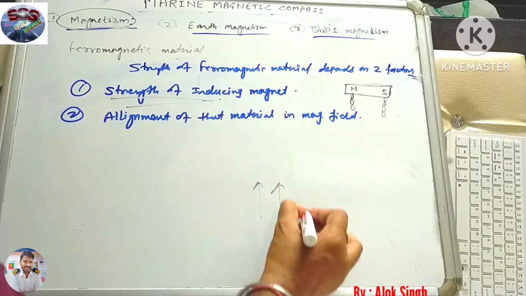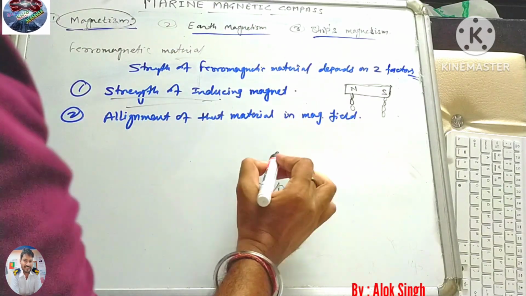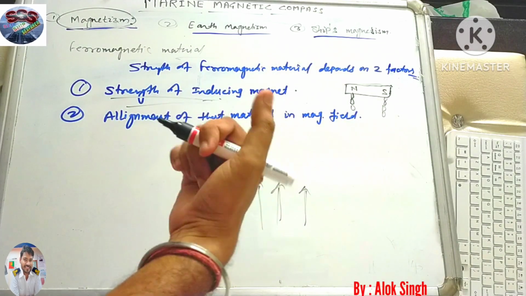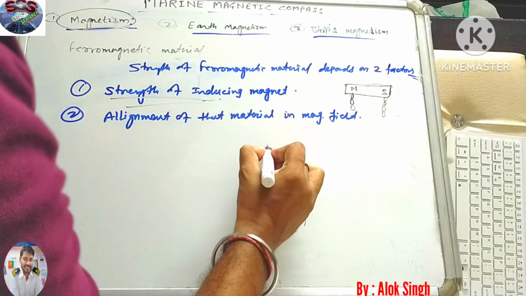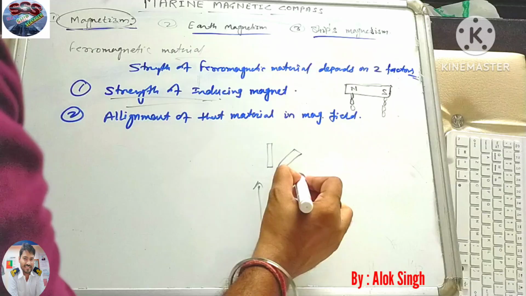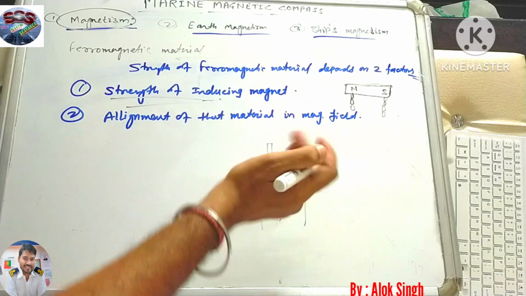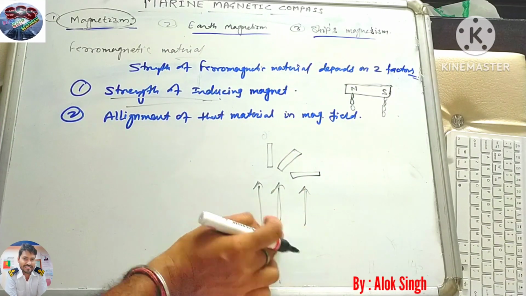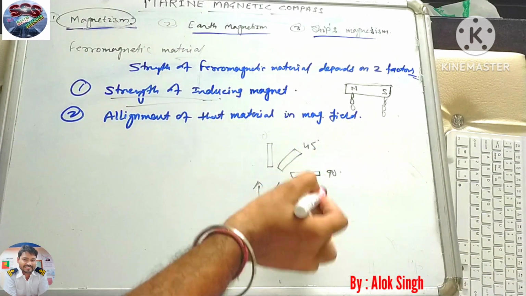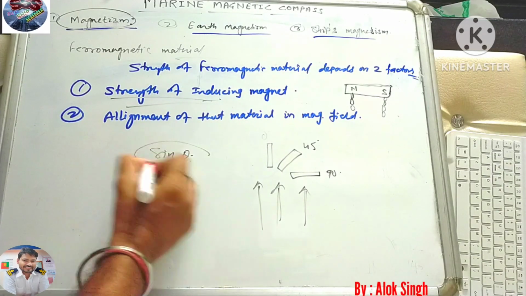And the second one: suppose this is a magnetic field line, coming from here, and it depends on how you are keeping the material which is inducing that ferromagnetic material. Either you are putting it in this direction, or this direction, or somewhat like this. Suppose this is 0 degree in reference to this magnetic field, this is 45 degrees and this is 90 degrees. So it depends on this angle also, according to the theta.